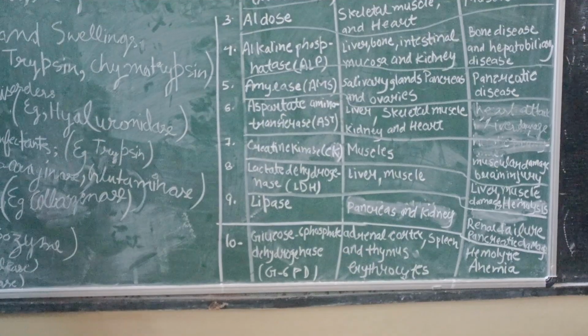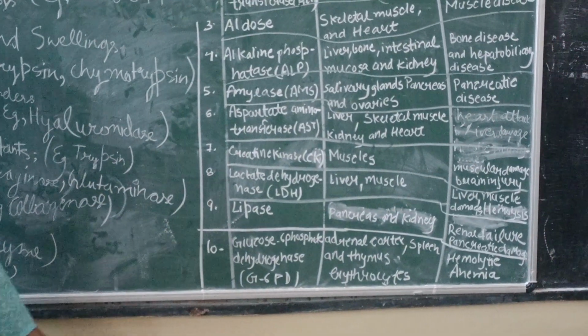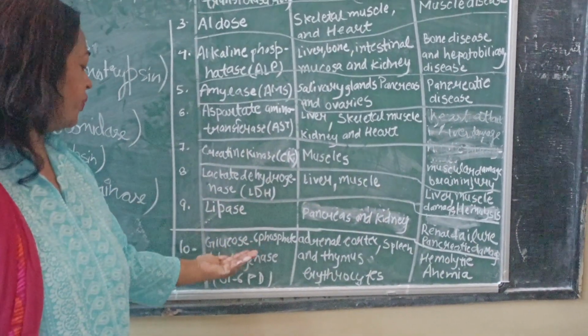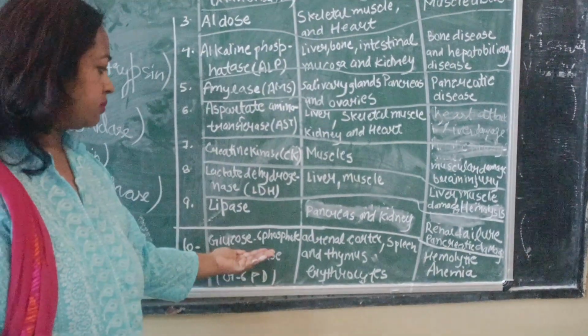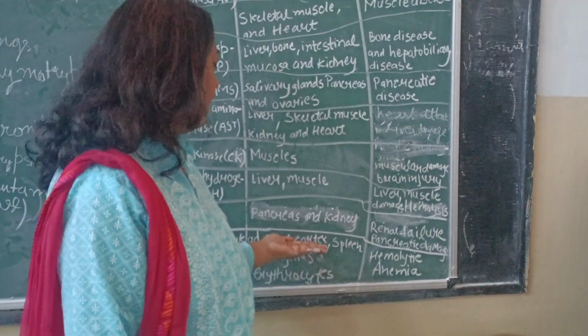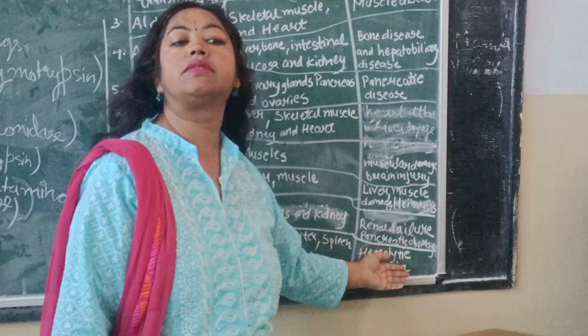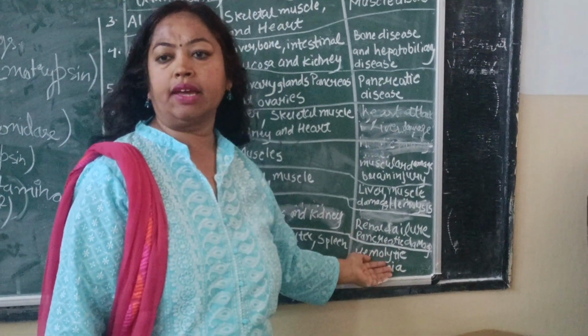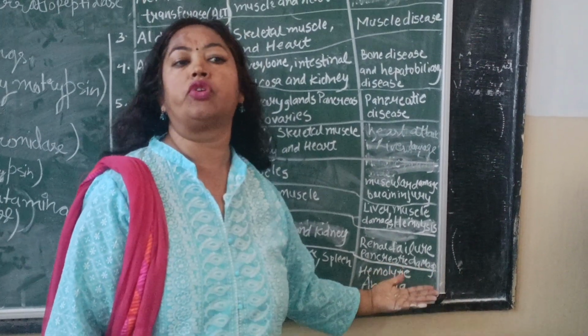Last enzyme is G6PD or glucose 6-phosphate dehydrogenase. This enzyme is present in spleen, RBCs and adrenal cortex. So it is used in the treatment of hemolytic anemia due to breakdown of RBCs.